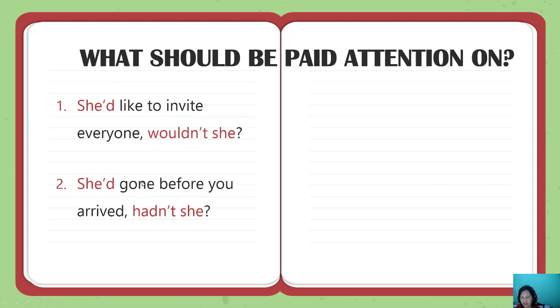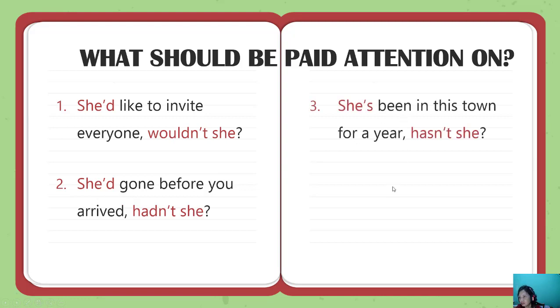She'd come before you arrived. But this is hadn't, because this actually is had plus verb 3, had plus gone. That's why you have hadn't she. She'd like is verb 1. She'd gone is verb 3. So hadn't and wouldn't.